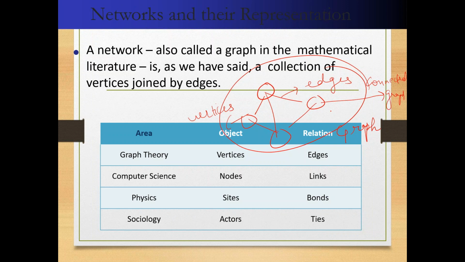Okay. If I remove this edge, and I remove this edge also, then it will be a disconnected graph, because there will be two graphs, 1 and 2, and no edges connecting them. So this will be a disconnected graph. So is it clear to everyone? Any doubts till now? In the chat box, if you have any. Okay, good, if you don't have any doubt.